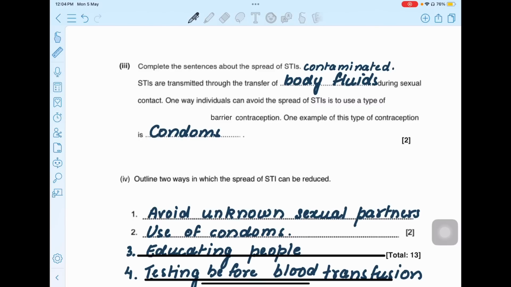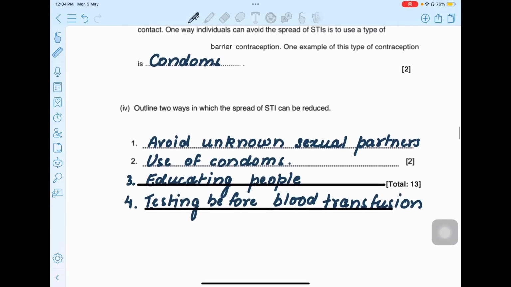Okay, so this question was there in a recent paper. So don't think that this question is out of syllabus or something like that. These are general questions which you need to know to avoid STIs. And you have HIV in your syllabus, which is an STI. So you need to know how to avoid sexually transmitted infections.